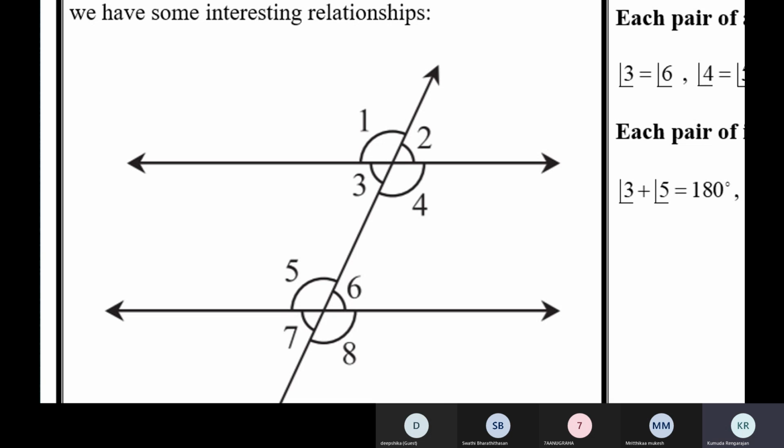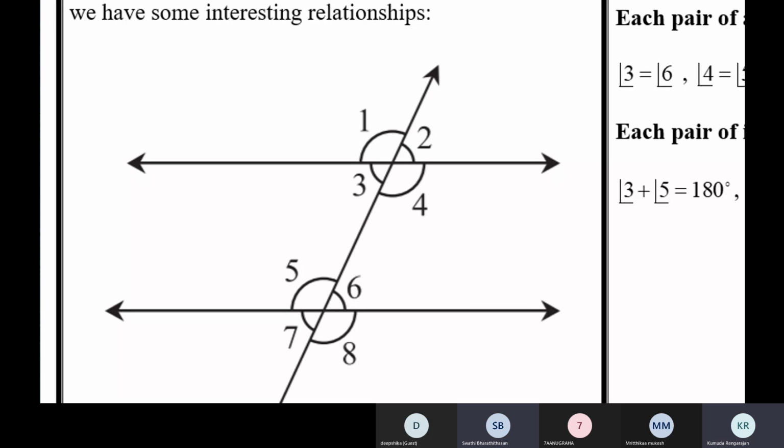So in this figure, 3 and 5 are allied angles. When the lines are parallel, 3 plus 5 will be equal to 180. If the lines are not parallel, 3 plus 5 will be less than 180 or more than 180. It will not be equal to 180.